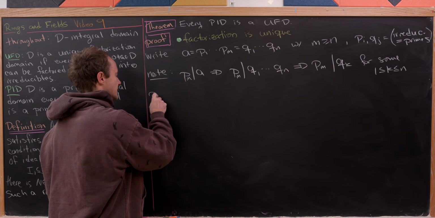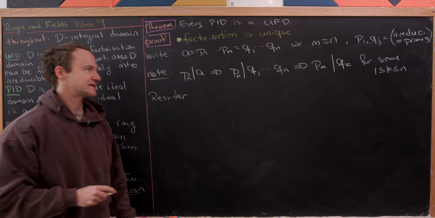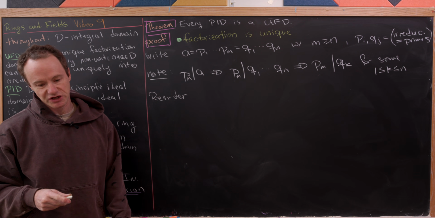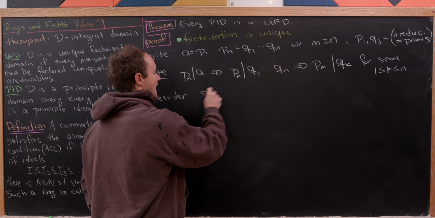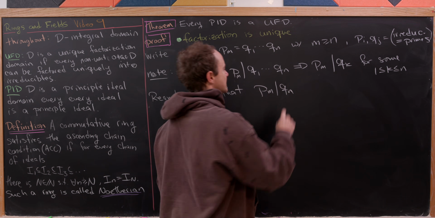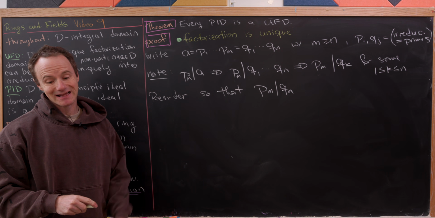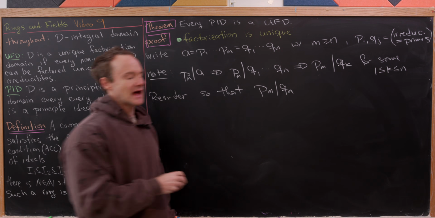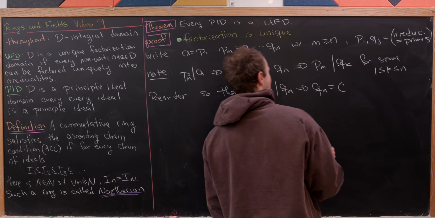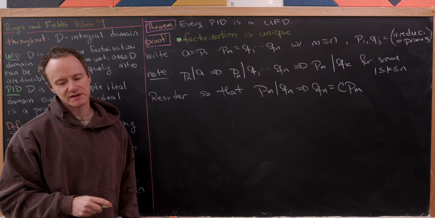Now what we're going to do is reorder the terms on the right-hand side. So we're going to shuffle around the ordering of Q1, Q2 up to Qn so that P sub m divides Q sub n, so that the one that is divisible by P sub m is the last one. But now let's observe that means that Q sub n is equal to some element C times P sub m. That's what it means to be divisible.